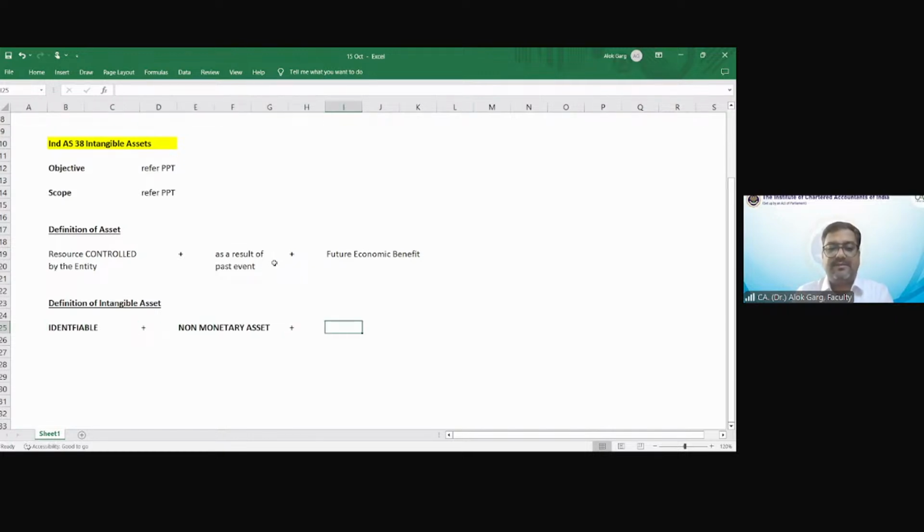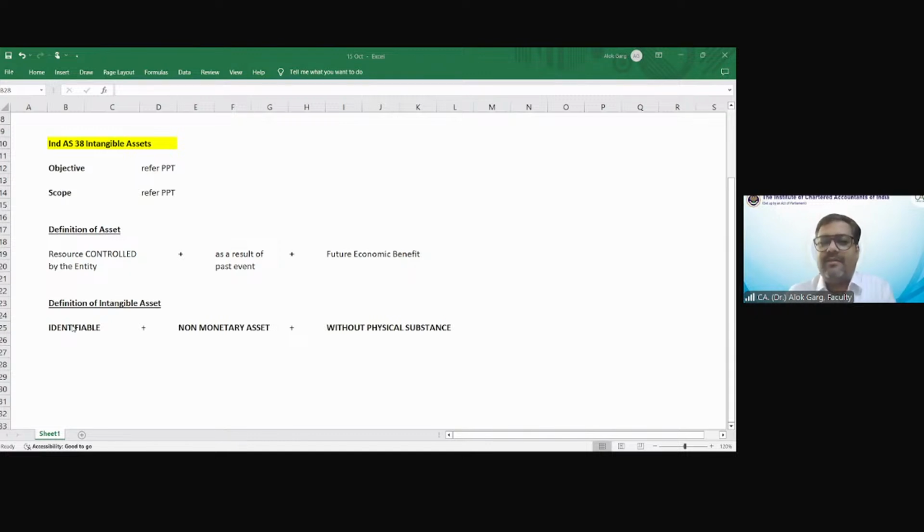Identifiable non-monetary asset, right? Without physical substance.